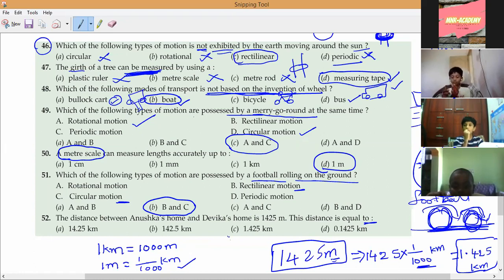Very good, Lohit. Which option is correct, Sanat? 1.425, option C. Understand, Navaneswaran? Are you clear or not? Say yes or no. Yes, sir.